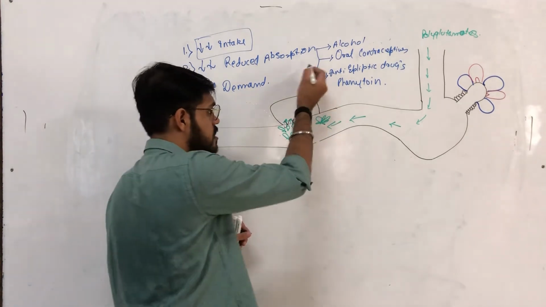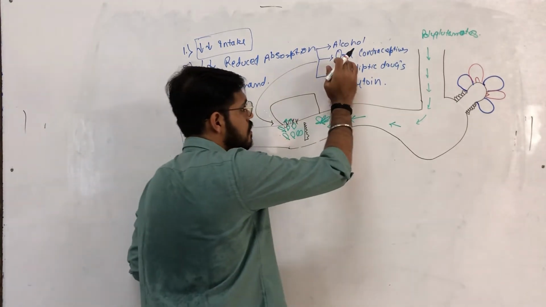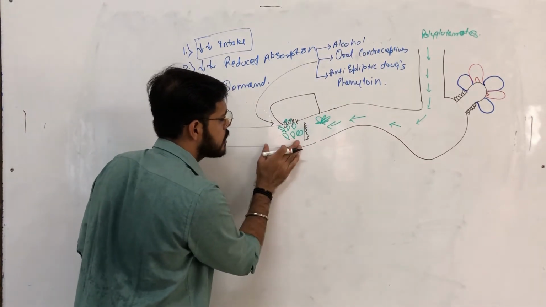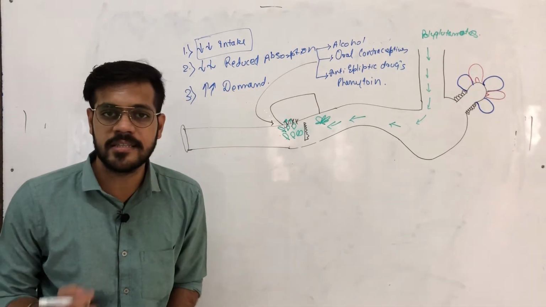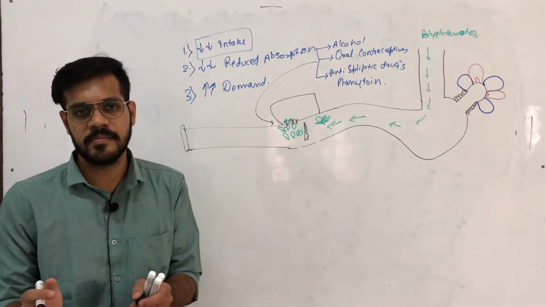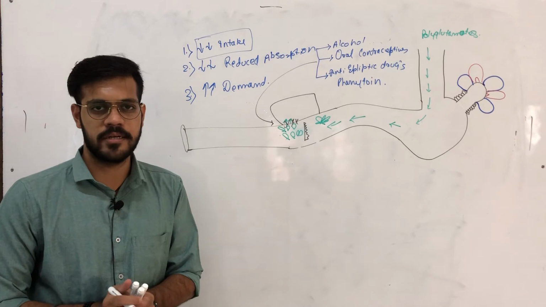Oral contraceptive pills have the same mechanism. Both of these, oral contraceptives and alcohol, do not allow the monoglutamates to be absorbed. And if the monoglutamates of folic acid are not absorbed, then a person will develop a deficiency of folic acid.